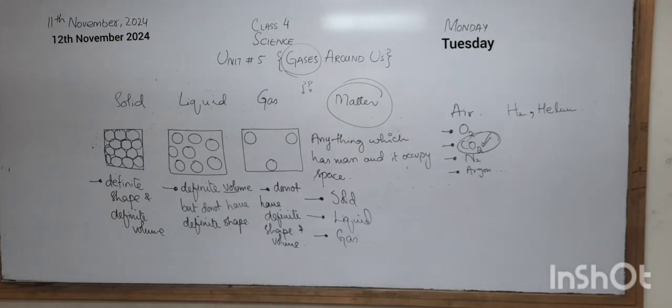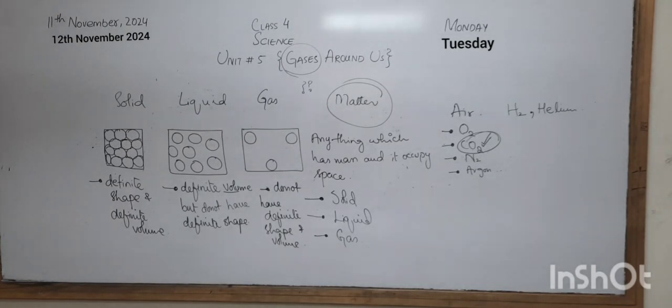In air there is a mixture of gases. For example, oxygen gas, carbon dioxide gas, nitrogen, argon, helium, hydrogen gas. There is carbon monoxide gas. There are many others, and we are not discussing all of them. We only focused on a few of them.